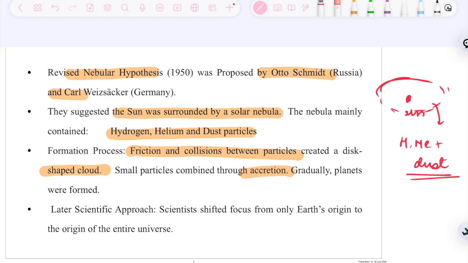What it states is that when the particles started to come together, two particles mixed and formed one particle. This is how accretion works: various particles of gas and dust accreted, and gradually planets were formed.